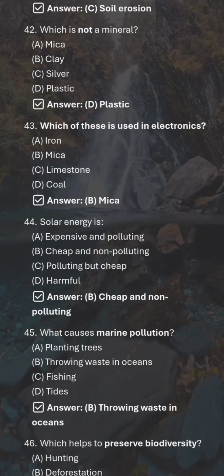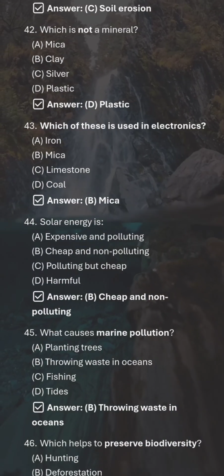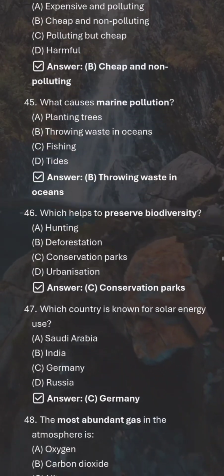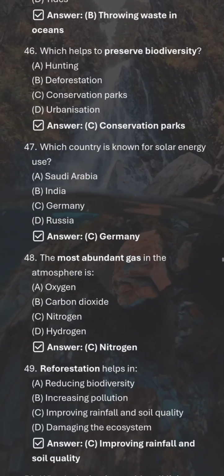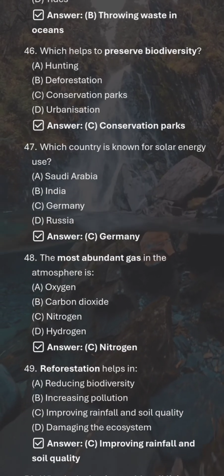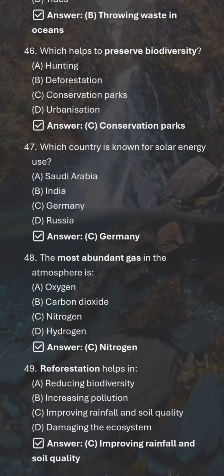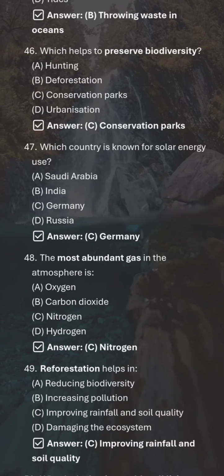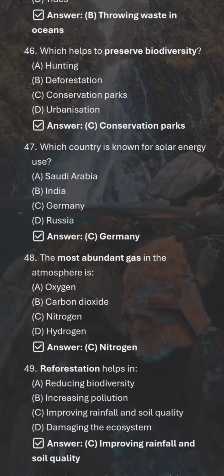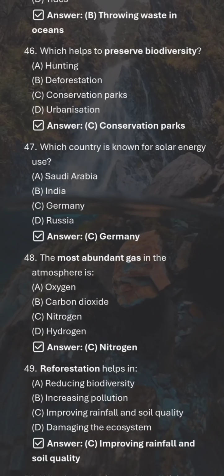Which helps to preserve biodiversity? Conservation parks. Which country is known for solar energy use? Germany. The most abundant gas in the atmosphere is nitrogen.